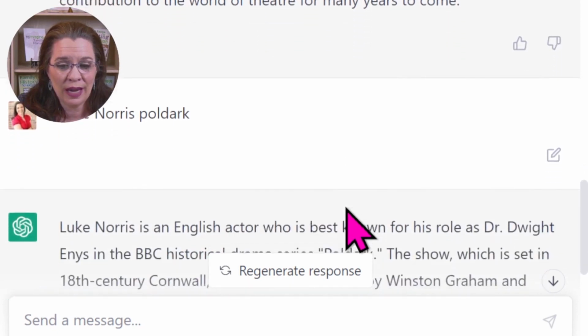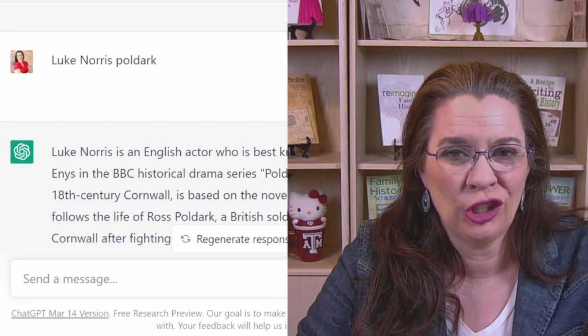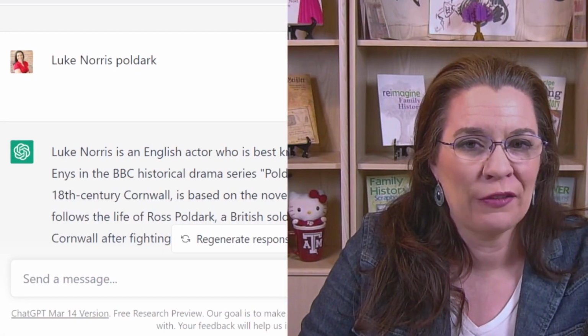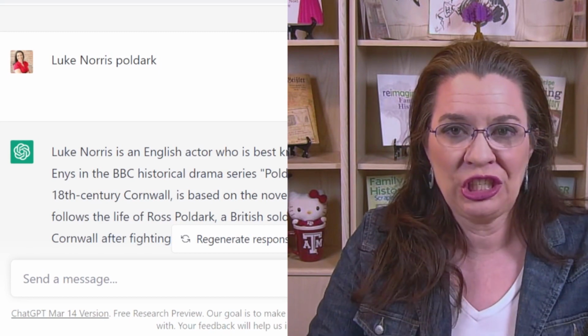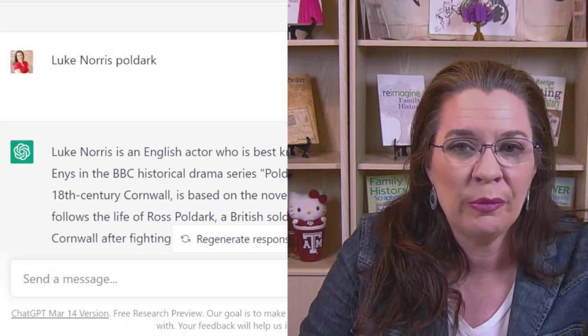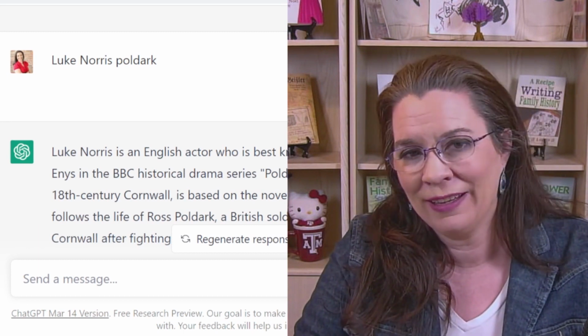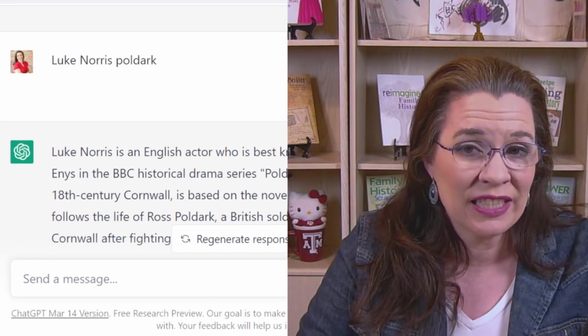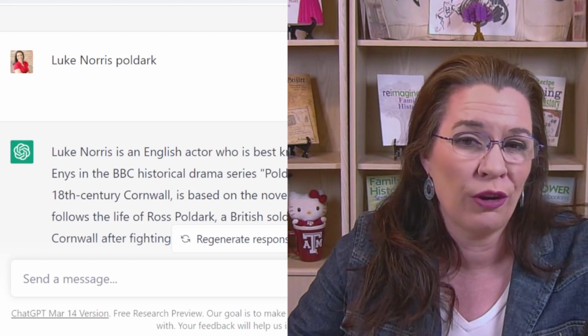So I went through and I saw that this version of the biography started with Dwight Ennis in the lead paragraph. That's much better. If this had been your ancestor and you were writing a family history and forgot something super important, like they were a politician or they wrote an important book and ChatGPT didn't pick it up, that would be problematic. So we have established that ChatGPT can write a brief biography about someone famous.